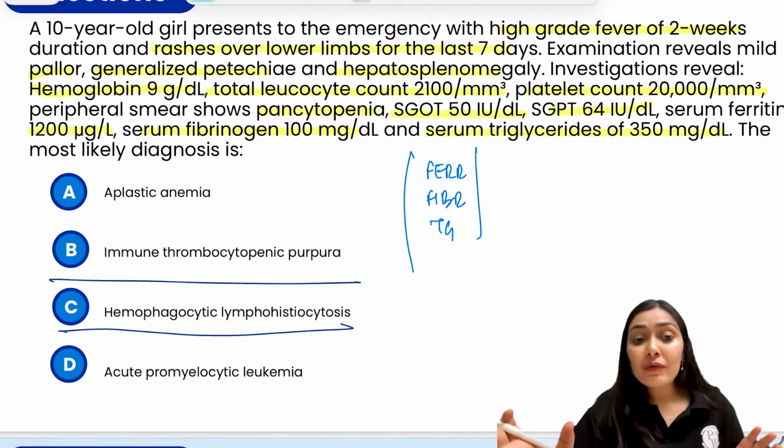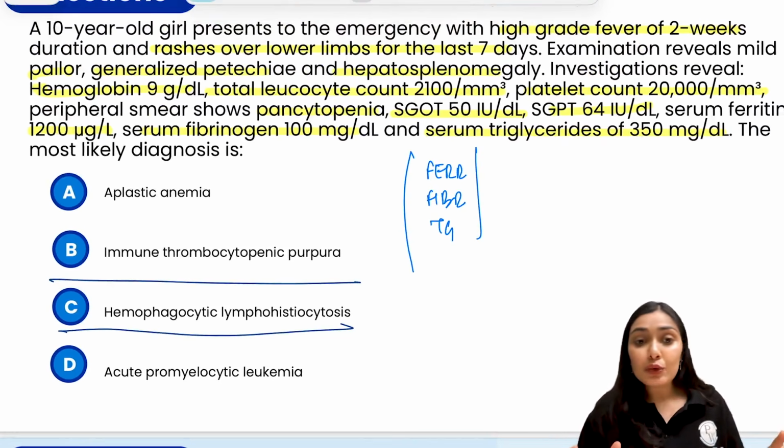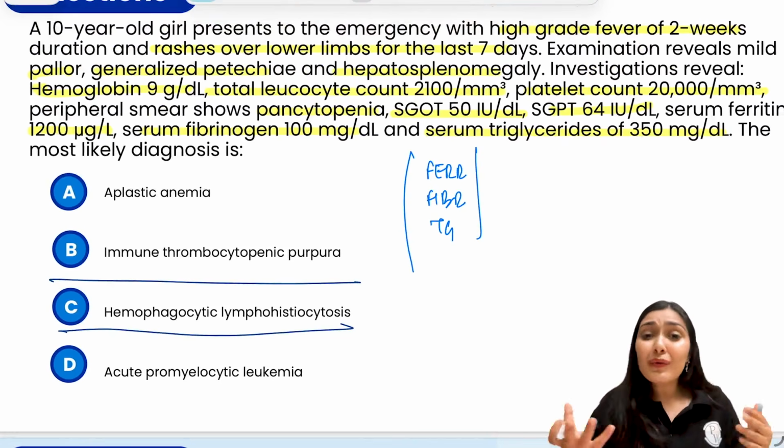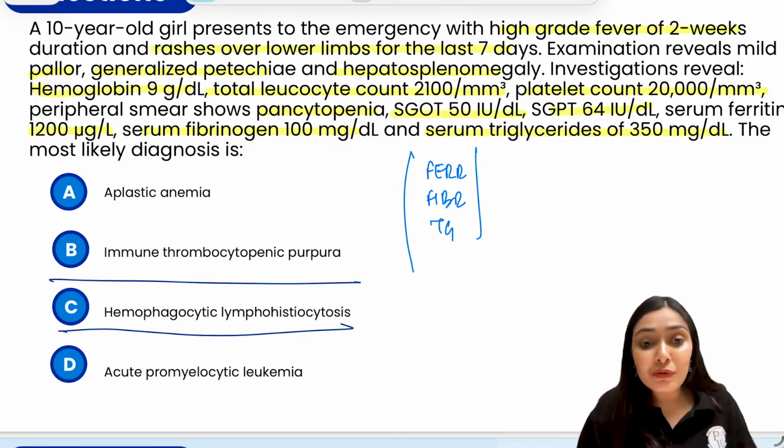In aplastic anemia, we all know what is there. There is pancytopenia because of the bone marrow failure. But there won't be any hepatosplenomegaly, there won't be any hyperferritinemia, any hypofibrinogenemia, any hypertriglyceridemia.